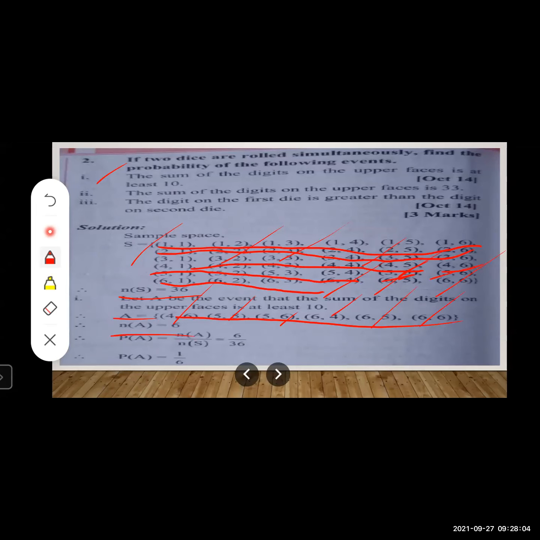So PA is equal to NA upon NS. So it will be 6 upon 36. See, you are using this formula. You can't skip writing this, because this formula carries half marks. So the formula is a must. PA is equal to NA upon NS. NA is equal to 6. NS will be 36. So 6 sixes are 36. So 1 upon 6. So PA is equal to 1 upon 6.